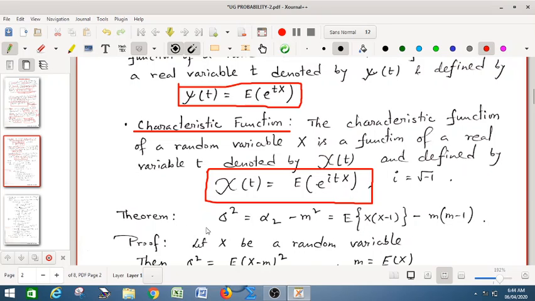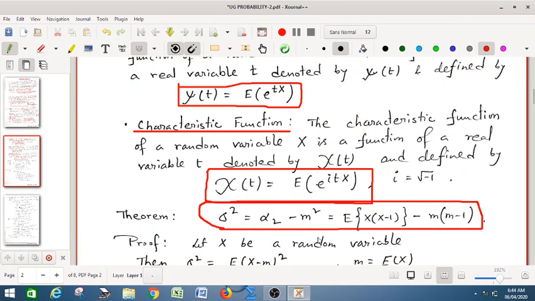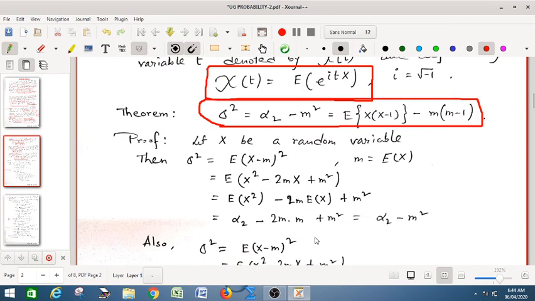Next we prove an important theorem for finding the variance, sigma square. Sigma square is equal to alpha 2 minus m square, or that is equal to the expectation of x into (x minus 1) plus m minus m square. So this is the sigma square.